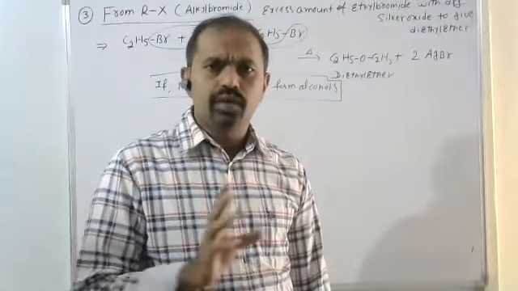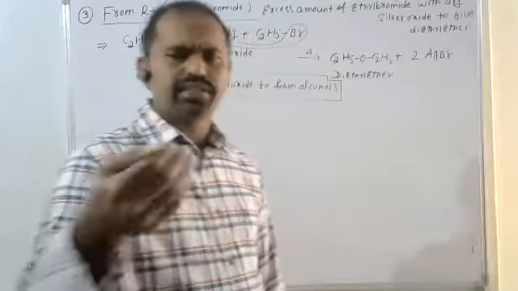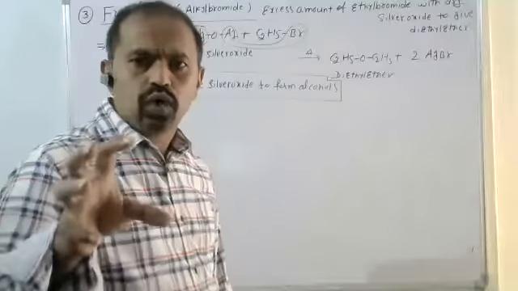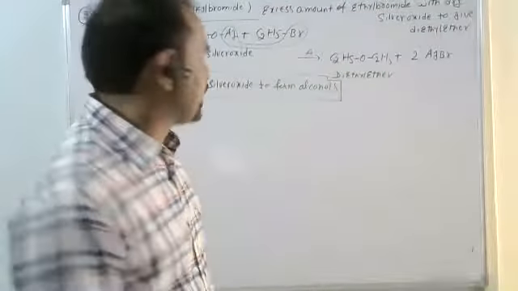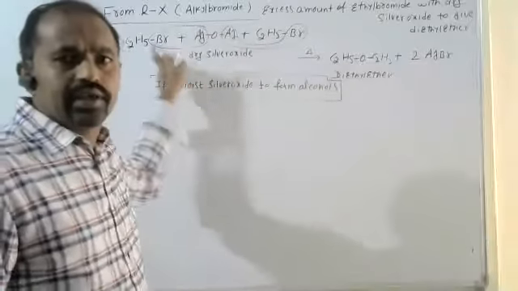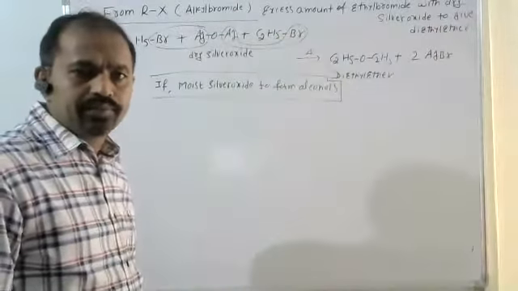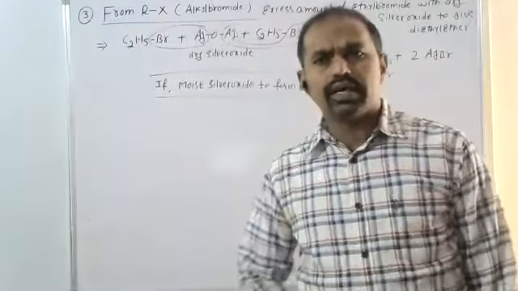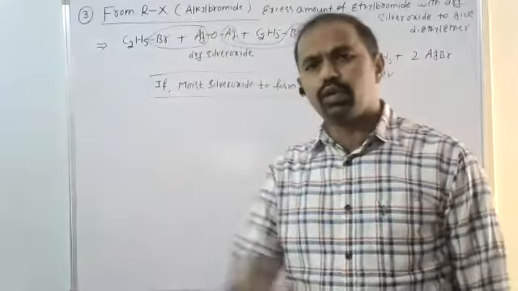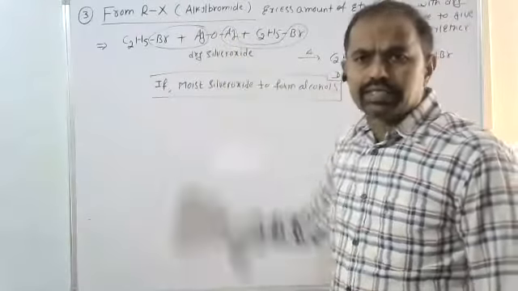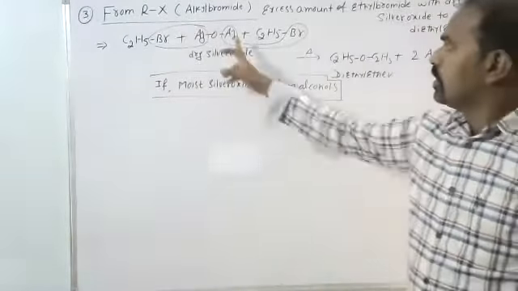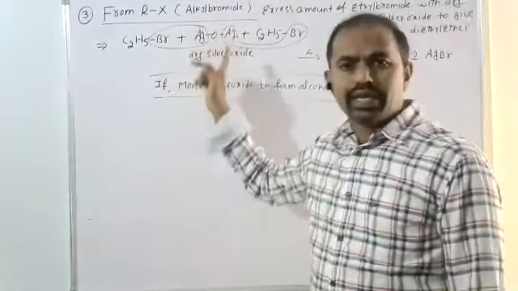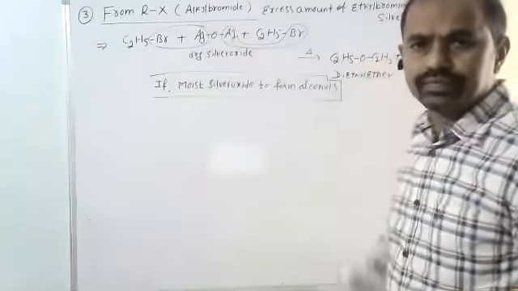The third one, from alkyl halides. For example, I have given alkyl bromide. There we take an excess amount of alkyl halide. See here, I have taken ethyl bromide. The excess amount of alkyl halide is heated with dry silver oxide. In such a process, silver combines with bromine, we get silver bromide. Further, we get the corresponding ether, diethyl ether.